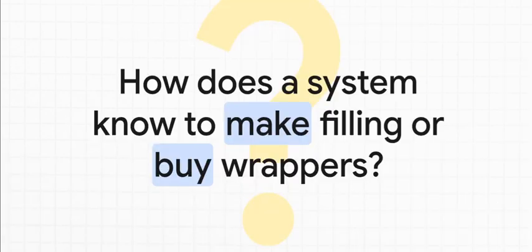So, making a chocolate bar, right? Seems pretty simple. But have you ever stopped to think about how the factory's computer system actually knows whether it should make the chocolate filling from scratch or just buy the shiny wrappers from another company? I mean, for every single piece, the cocoa, the caramel, the wrapper, the system has to make a choice. And that's the puzzle we're going to solve today.